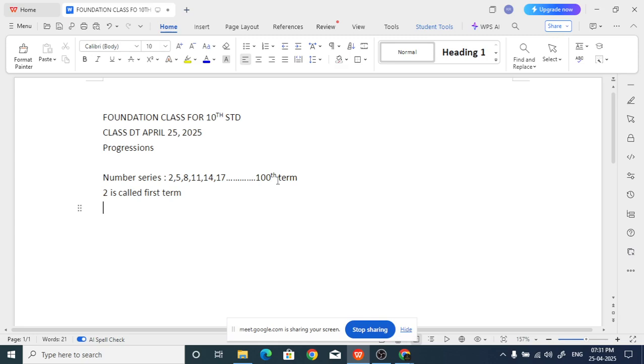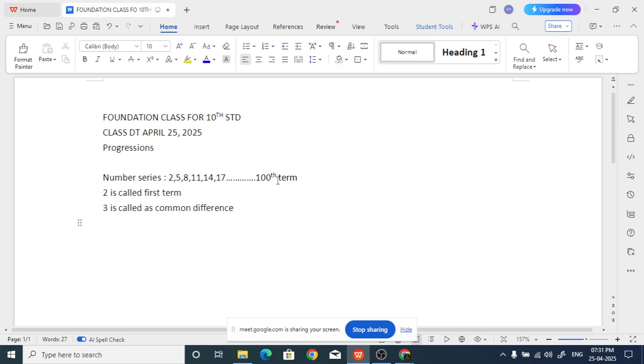Again 3. So 3 is called the common difference, because the difference is the same between the terms. Suppose somebody asks, what is the difference between the 99th term and the 100th term? 3. That's all.